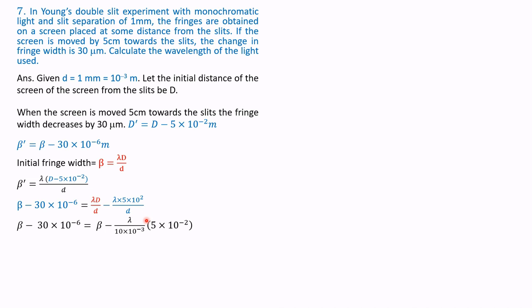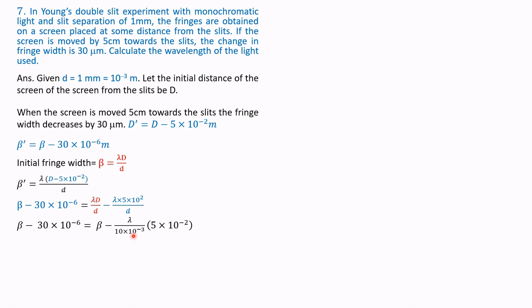Therefore, simplifying, this lambda D by small d is beta, so we will put that value as beta. The left part, beta minus 30 into 10 to the power of minus 6, we will retain as it is. This as beta minus lambda we will write as it is. Lambda, which we are required to find out, divided by small d.